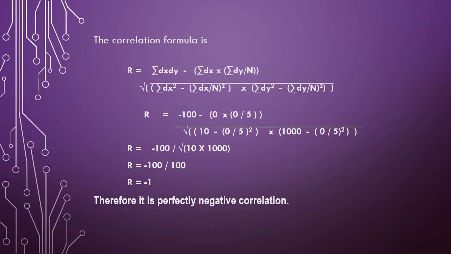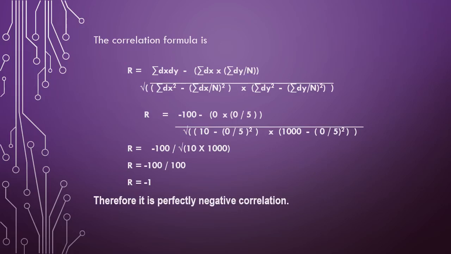One was r is equal to summation of x into y divided by the square root of summation of x square into summation of y square, and another one is this one, that is r is equal to summation of dx into dy minus summation of dx into summation of dy by n, divided by square root of summation of dx square minus summation of dx by n whole square into summation of dy square minus summation of dy by n whole square. So these are the two formulas.